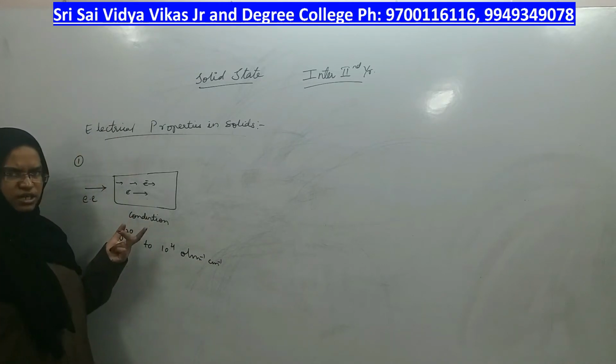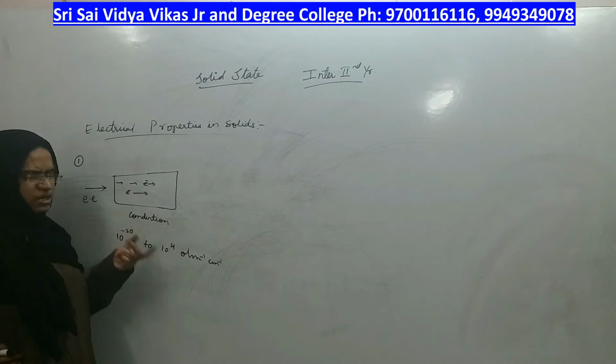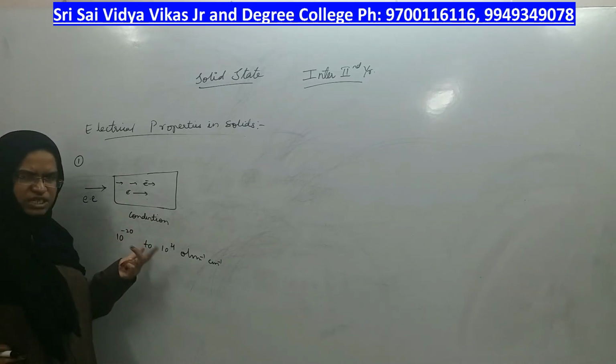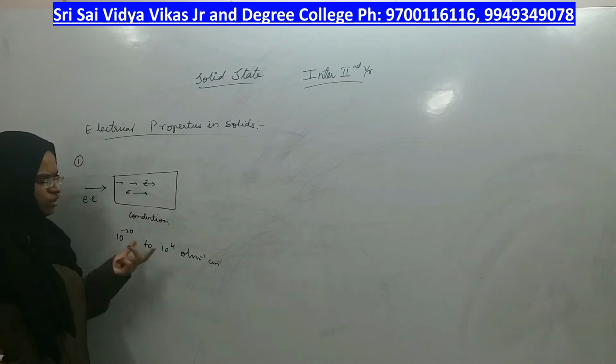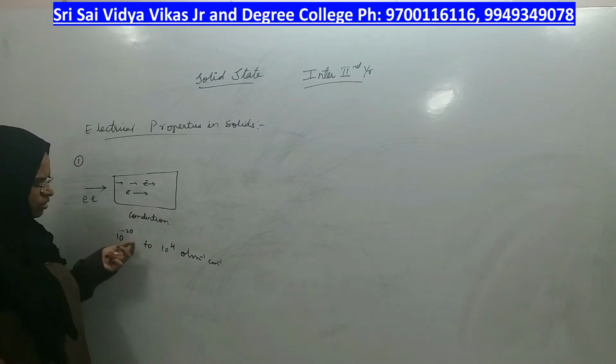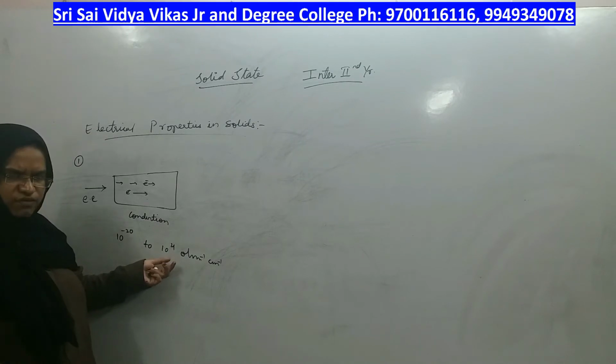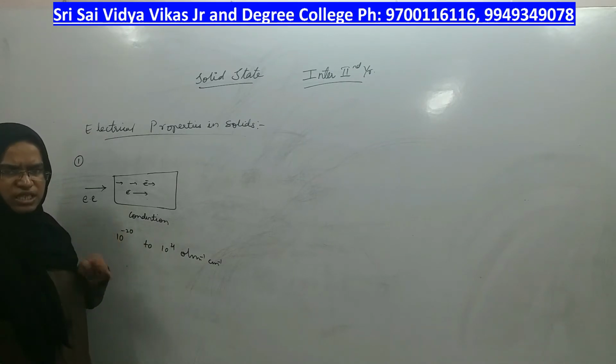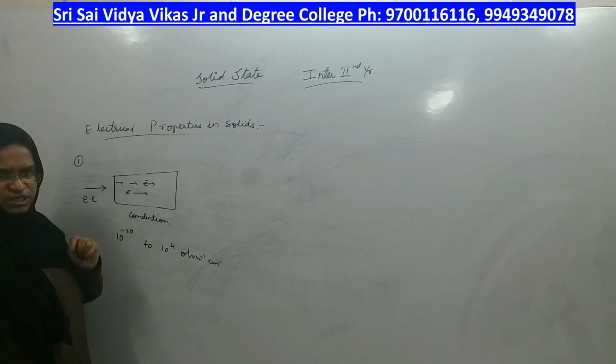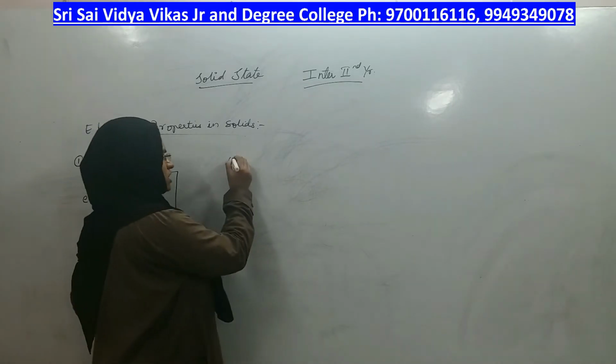Conductance is the property which you have to measure in different types of solids, right? If this range of conductance is seen in solids, who shows the least range, who shows the middle range, and who shows the highest range of conductance? Based on that, solids are classified into 3 types.